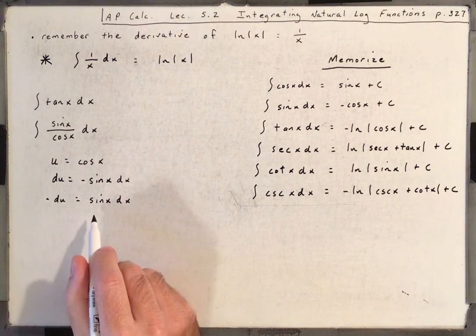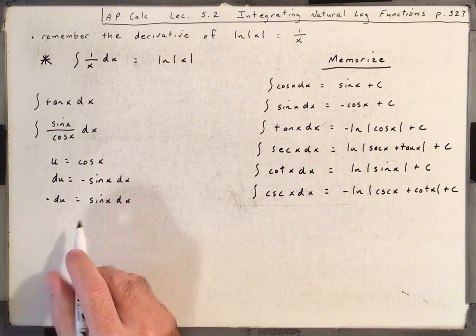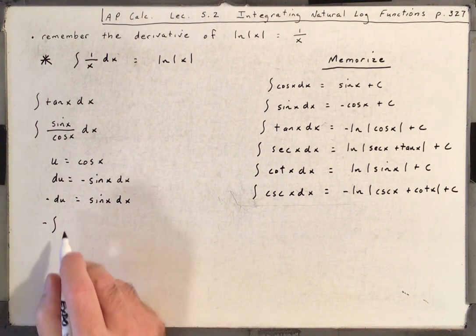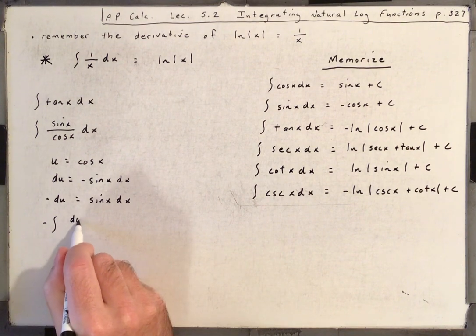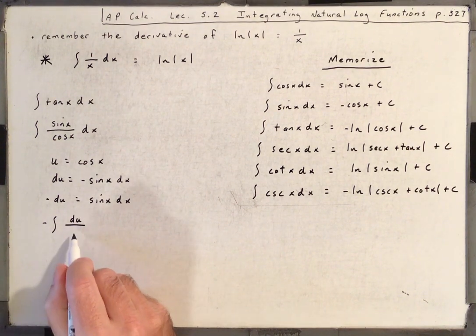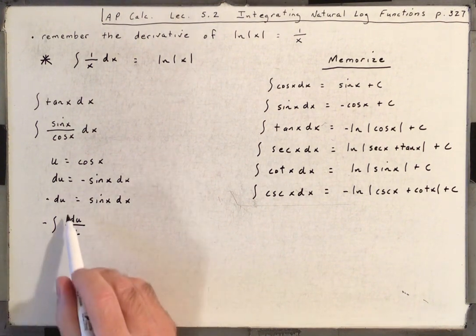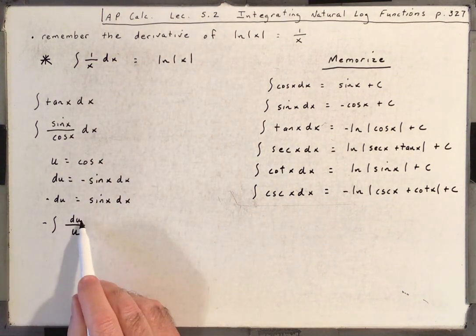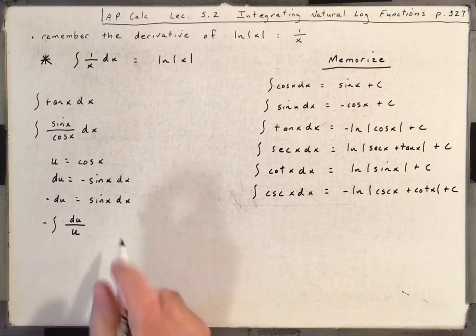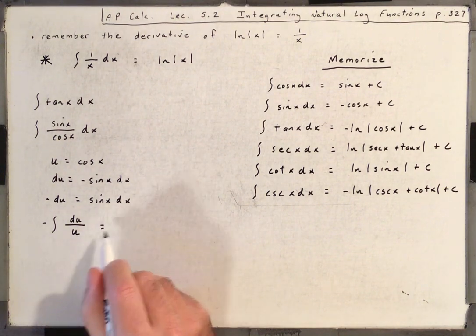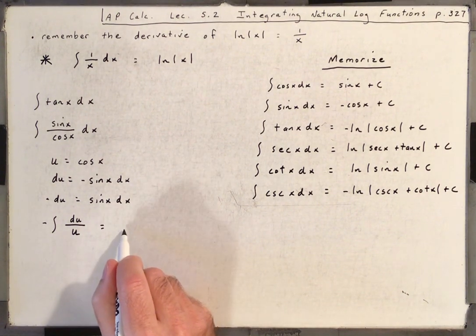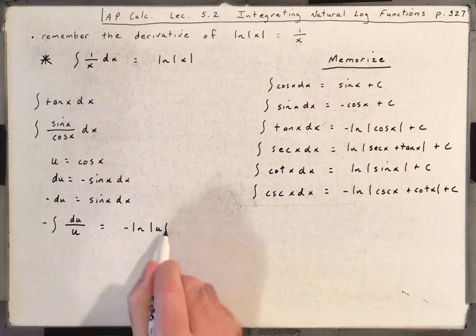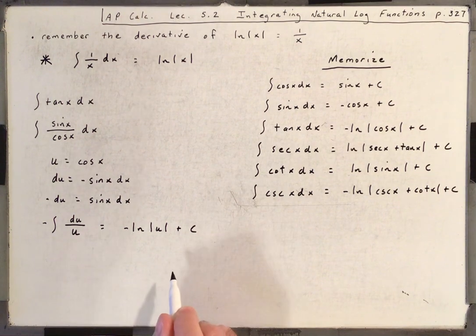All right, so we can rewrite this in terms of u. That minus comes out front, and I would have du over u. Now, du over u is the same as 1 over u du, okay? So if you see that du over u, you know that the antiderivative in terms of u would be minus the natural log of the absolute value of u plus c.